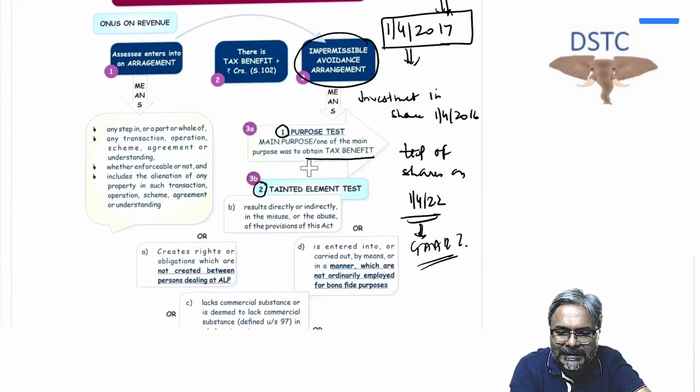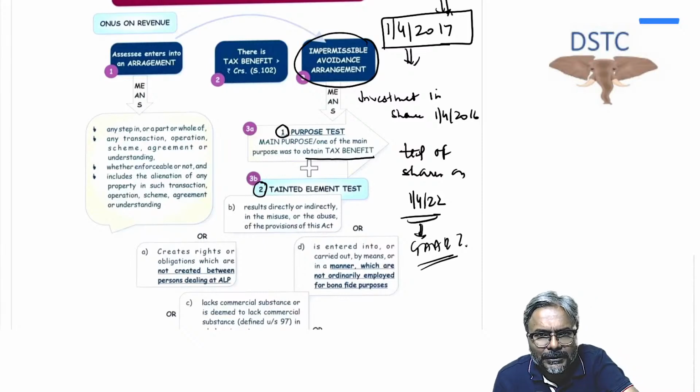And so far as the tainted element test is concerned, in this case, it should result directly or indirectly in the misuse or the abuse of the provisions of this Act. So we will see one by one. Tainted element test, I'll discuss this one by one, but just keep in mind this particular part. So here what has to be seen is that as far as the applicability of the GAR provision is concerned, the arrangement should be considered as an impermissible avoidance arrangement. This is what you need to write in the examination.